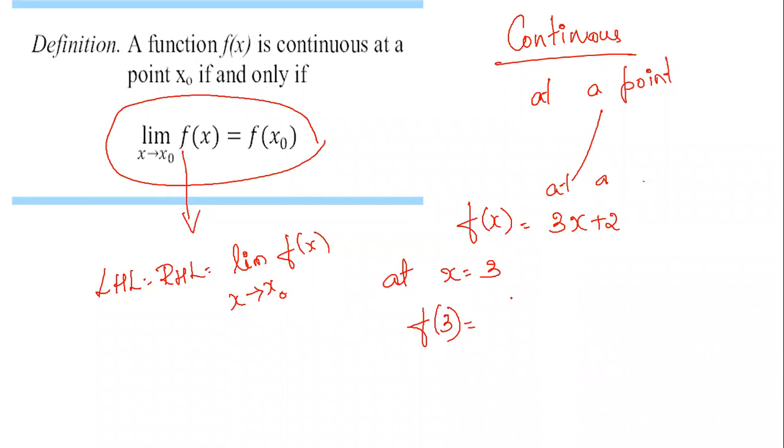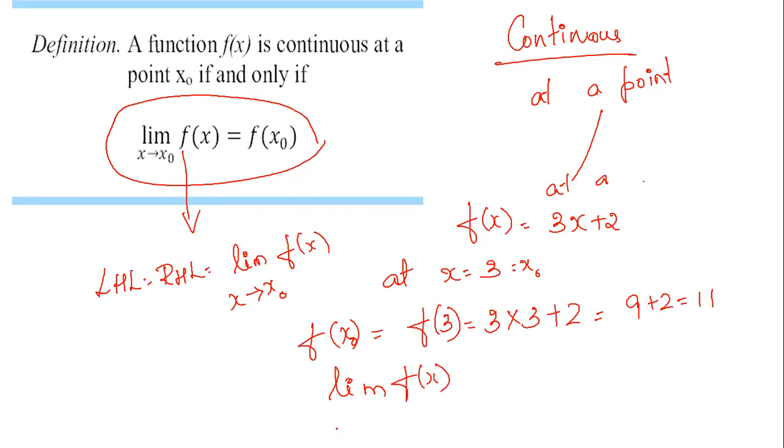You find what is f of 3. So ಇಲ್ಲಿ madbeku, wherever you have x, replace it by 3. So it is 3 into 3 plus 2, that is 9 plus 2 is 11. So this is your f of x naught. Now you find the limit of this function as x tends to x naught. Since ಇಲ್ಲಿ function ಅನ್ನು define ಮಾಡಿರೋದು, the function is defined as f of x is equal to 3x plus 2 for every x.